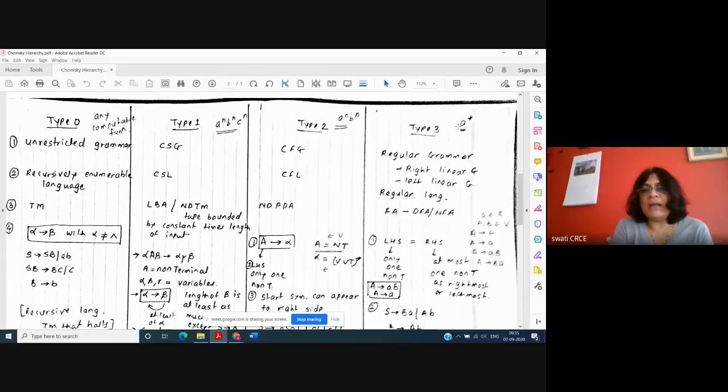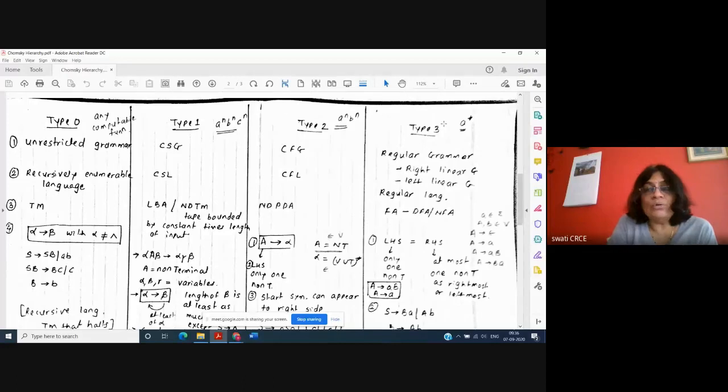If your language contains the set of words of the type A raised to n, meaning A occurs n number of times where n is greater than or equal to 0, then the string is of the type A star. Such words are examples of type 3 words, meaning A raised to n can be solved. We can draw DFA and NFA for that.